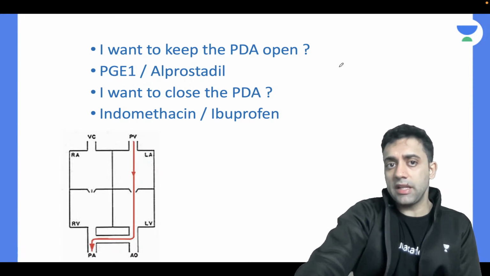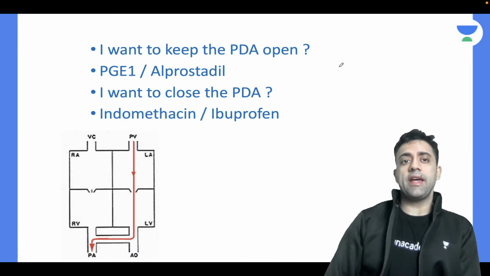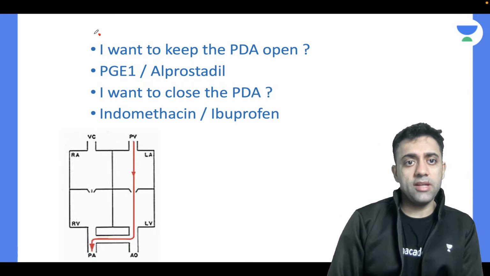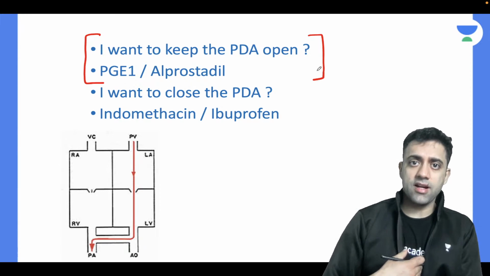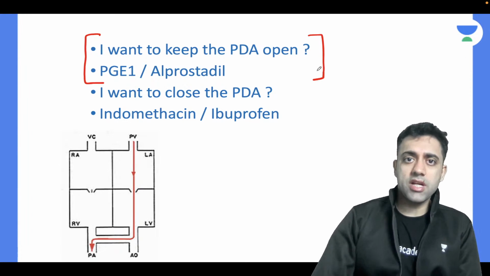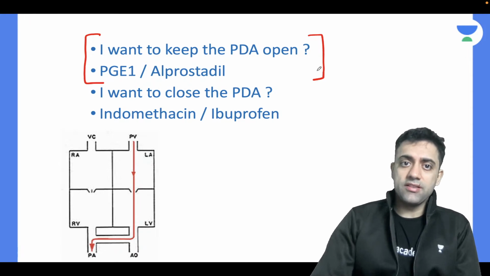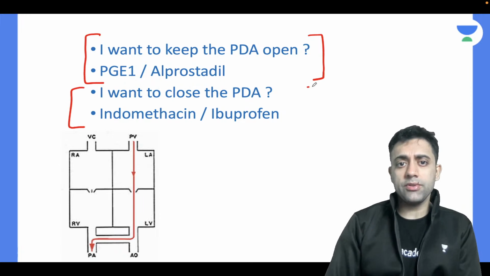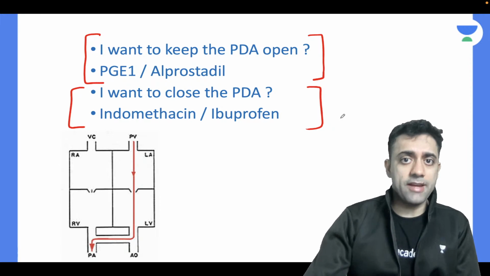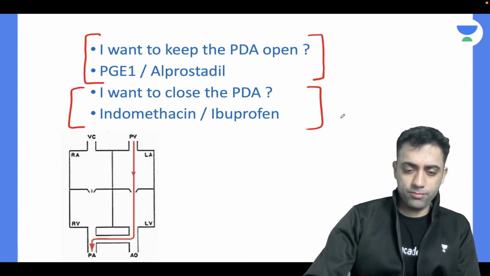One more question I had given as homework in the last class. You remember I told you, if you want to keep the PDA open, if you want to keep my patent ductus arteriosus open, give me prostaglandin PGE1 analog, that is alprostadil, right? And if you want to close my patent ductus arteriosus, you give me indomethacin or ibuprofen. Indomethacin and ibuprofen, right?